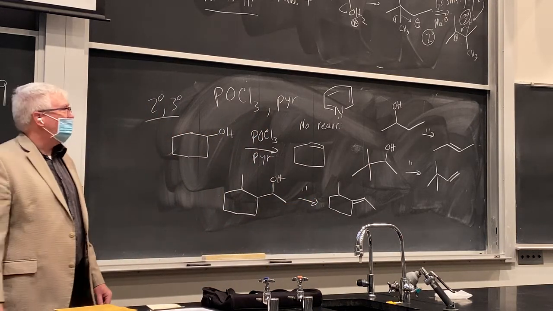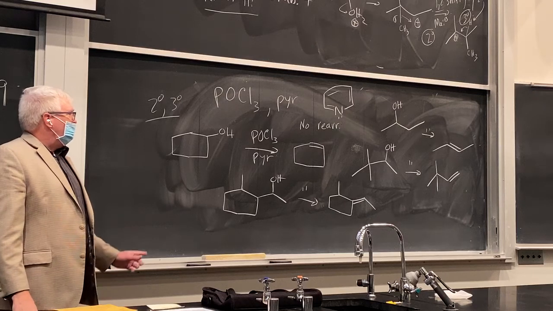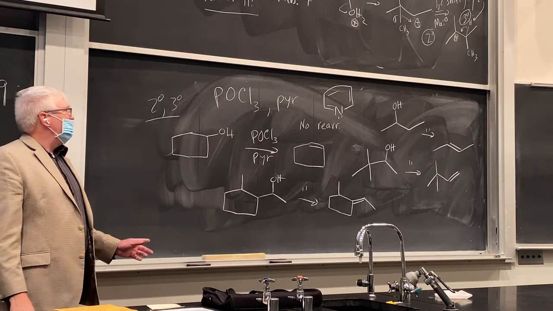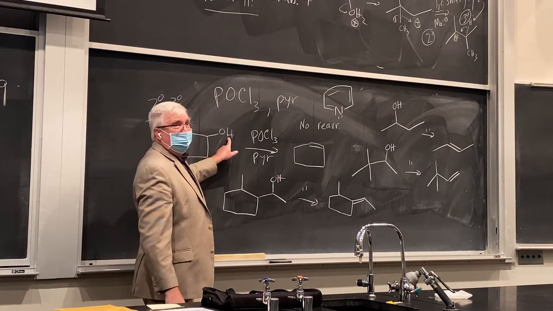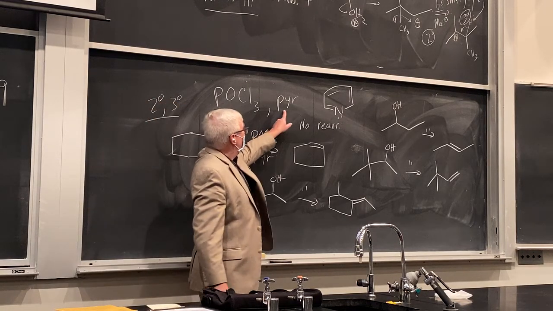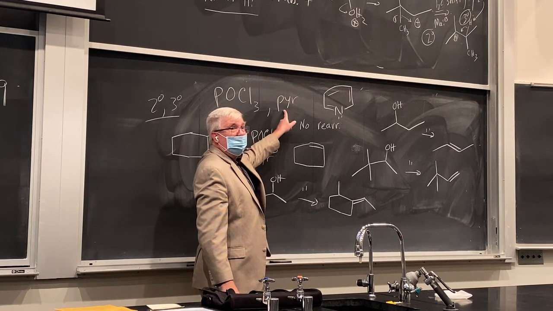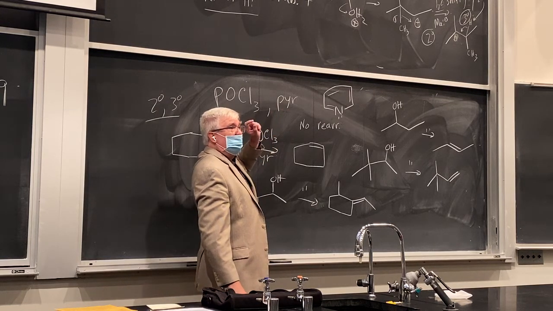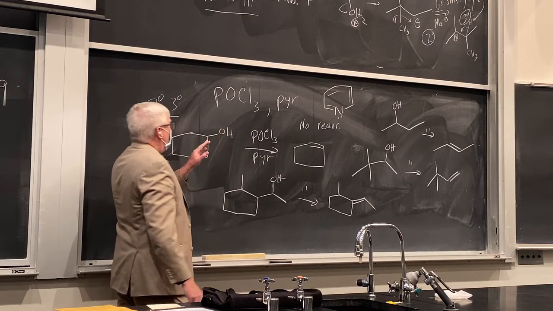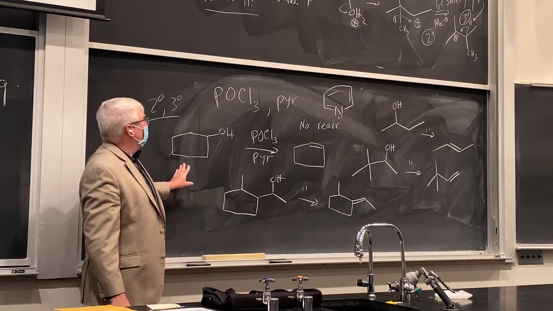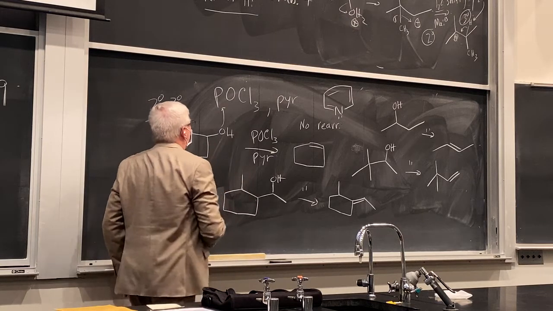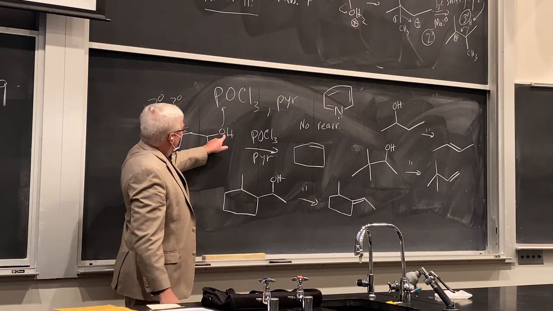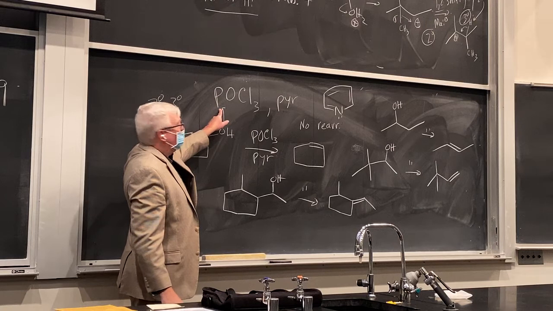I'd like to just show the graphics from the book to do the mechanism here. This will convert the alcohol into a good leaving group. And then there is a base that's going to take that beta proton off, which is going to be pyridine, okay? I don't expect you to know the mechanism of this. This gets a little complicated, especially how this is converted into a good leaving group. It starts out with the lone pair on the alcohol actually attacking the phosphorus.